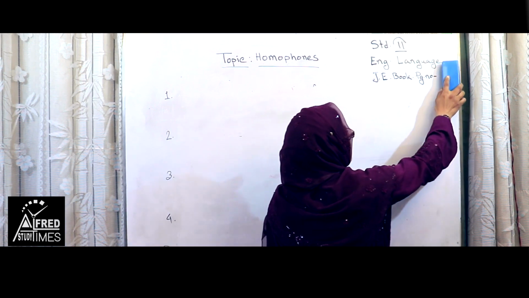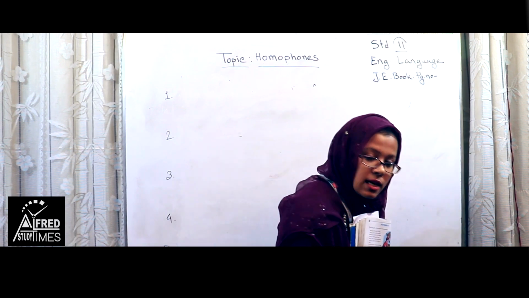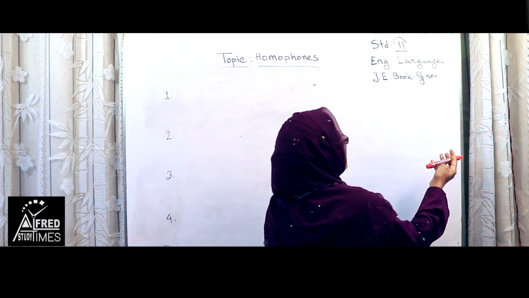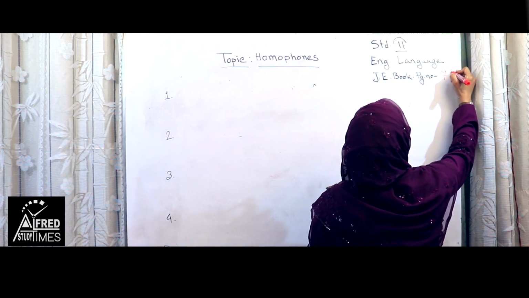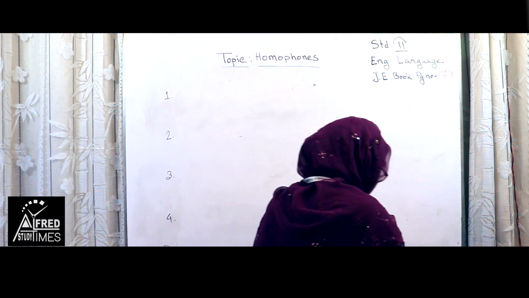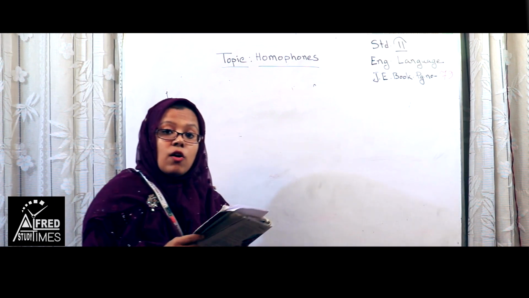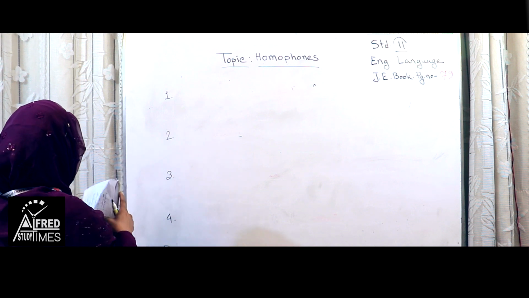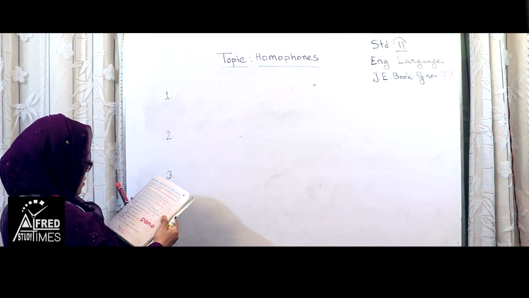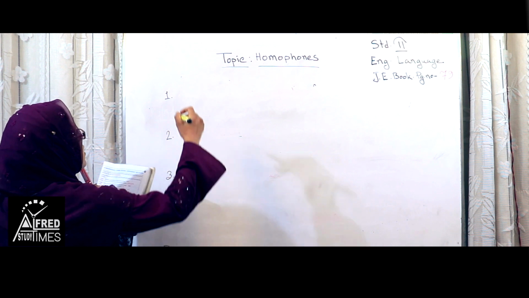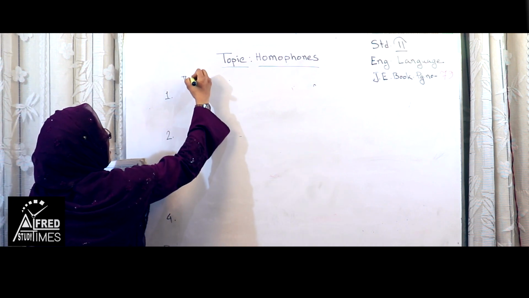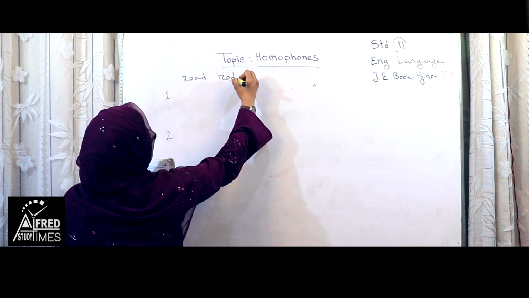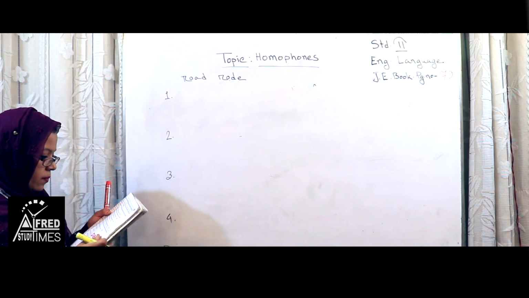Now we go to page number 79. Fine. These are also homophones. Look here. The first word, R-O-A-D, road, and rode.